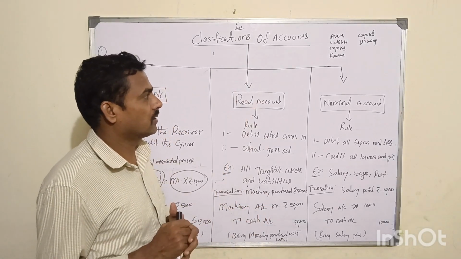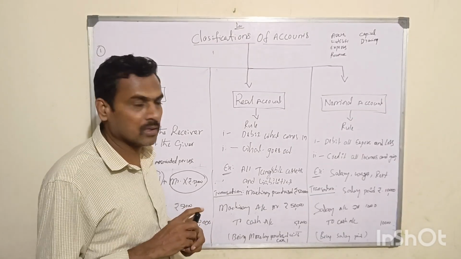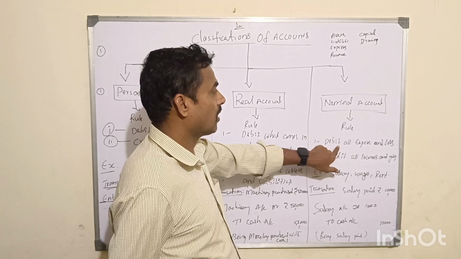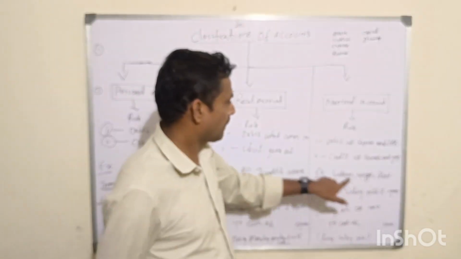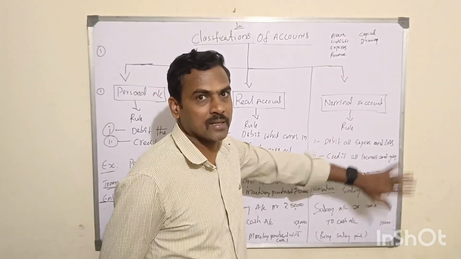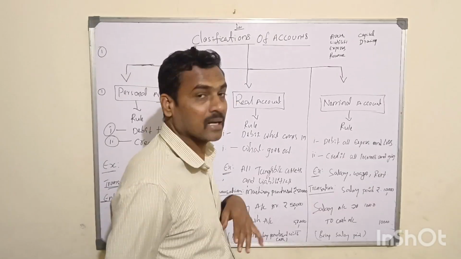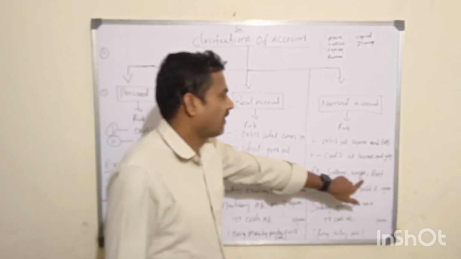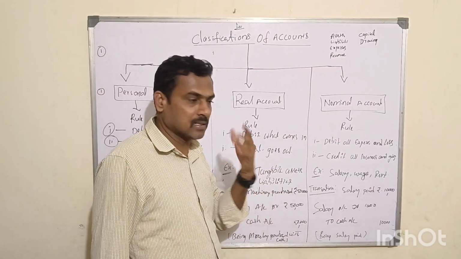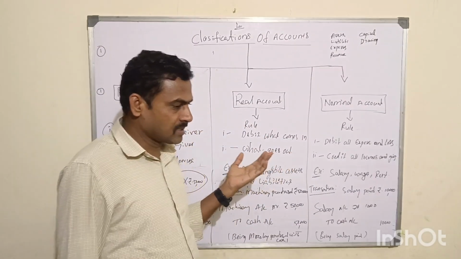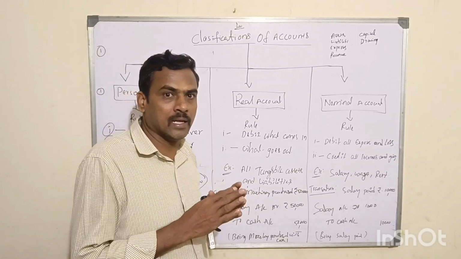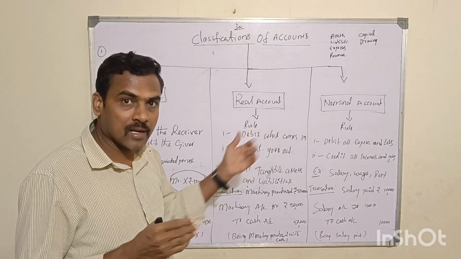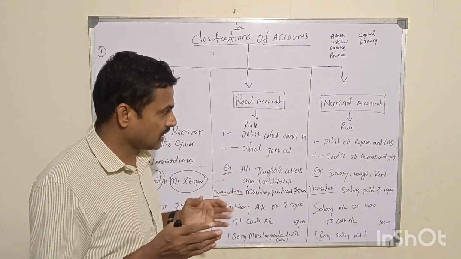Understand? Let's talk about the third one, nominal account. What is the account rule? Debit all expenses and losses, credit all incomes and gains. For example, the transactions which fall under nominal account are salary, wages, rent, stationery, depreciation, miscellaneous expenses, electricity, factory rent. All these expenses come under the nominal account rule, right?